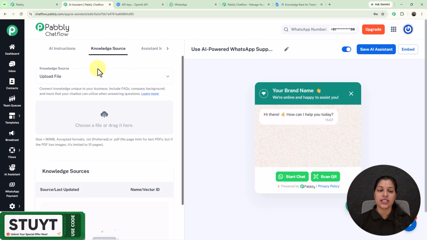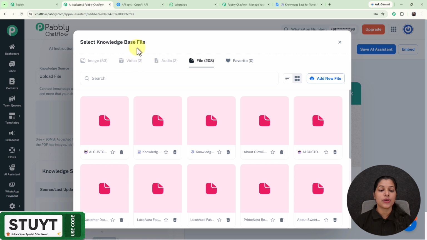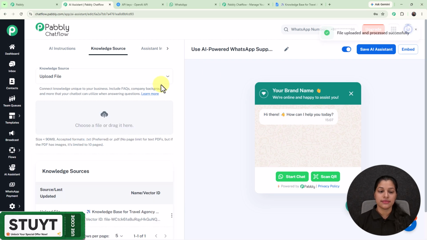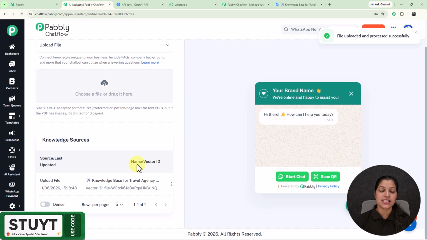Now let's manage the knowledge source, where we are going to provide the knowledge base, and you can provide your knowledge base either in .txt or .pdf file format. So now let's upload it, and right here I'm on my media library where you can check out all these knowledge bases. And if you want to add a new file, then you can just click over this add new file. And here you can see that I'm getting this knowledge base for travel agency business, which I'm going to just insert. And here you can see that my knowledge base has been uploaded successfully, and we are getting this name and the vector ID.